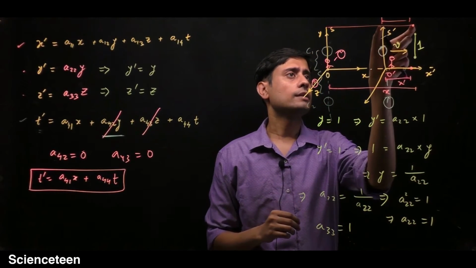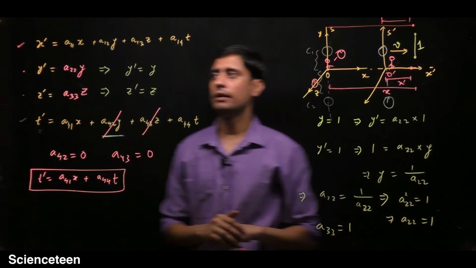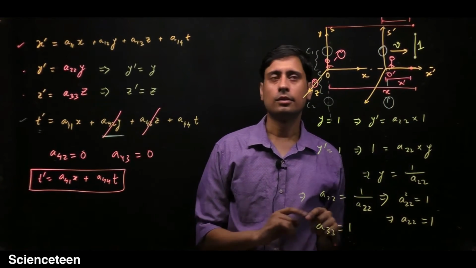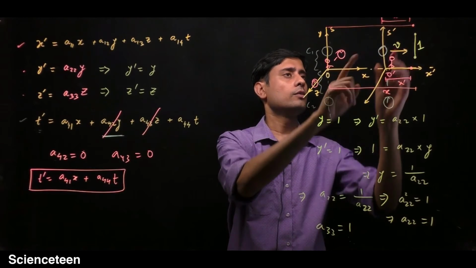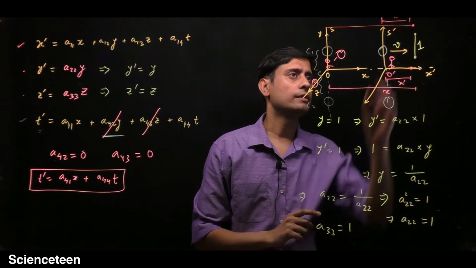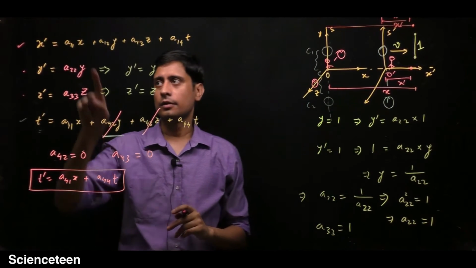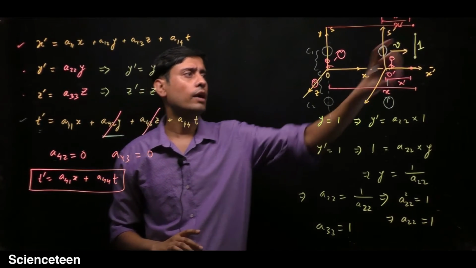So only this length is changing, and there is no dependence of y and z on the x-axis. This x prime is only dependent on x and t, and not on y.